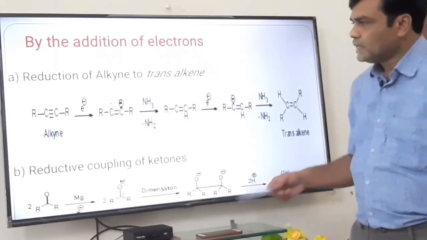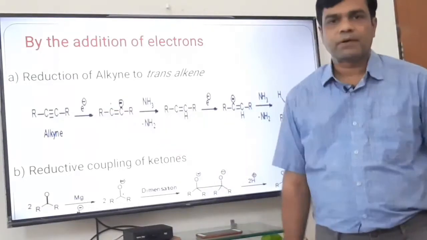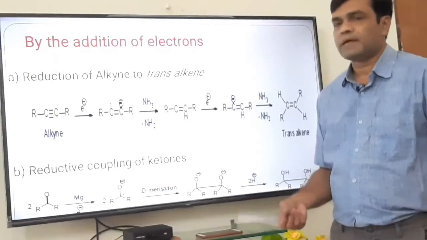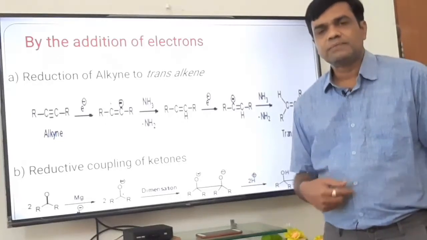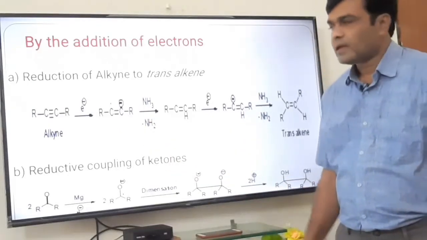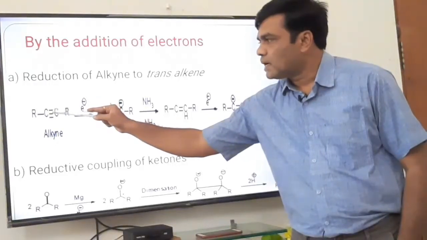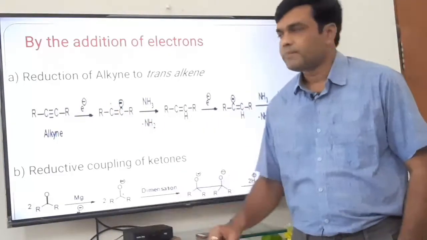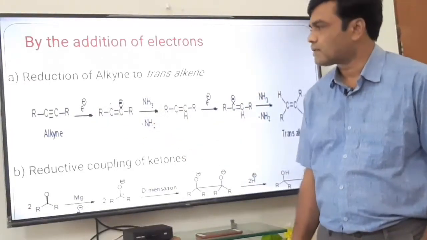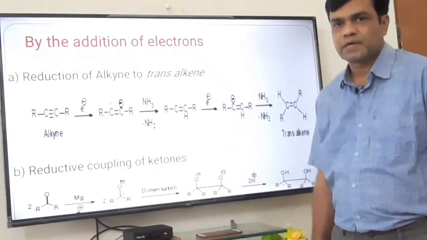In the first step, an electron is added across the carbon-carbon triple bond. Now which is the source of electron? Metals like sodium, magnesium, zinc, etc. These metals are electron donors and one electron is donated to this carbon-carbon triple bond. Prior to addition of electron, the pi bond has to open on this carbon or this carbon. So the pi bond will open on one carbon, giving a negative charge, that is 2 excess electrons, and obviously the other carbon will be electron deficient, having a positive charge.